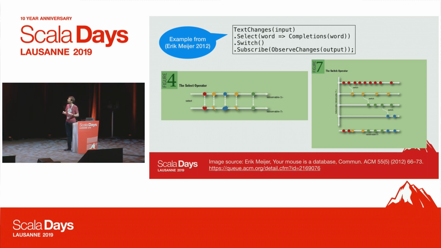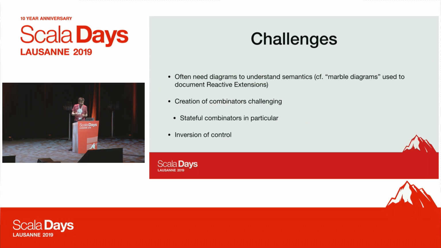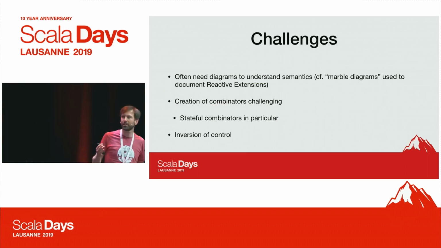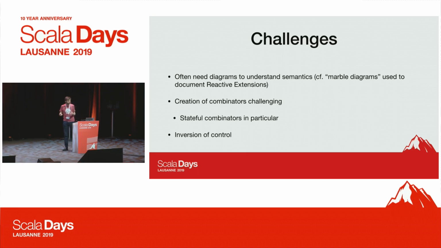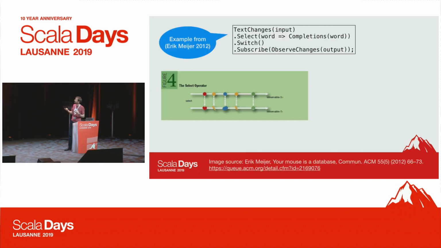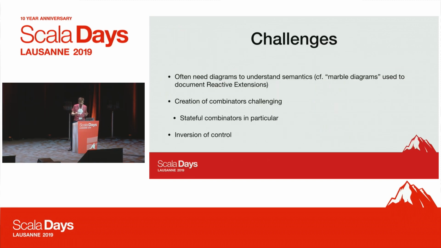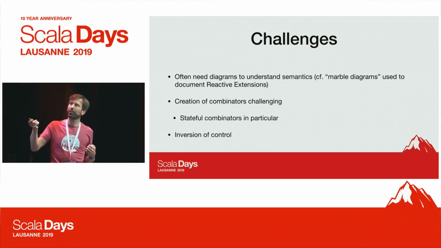Yeah, so this is how programs look like here. And so there are some challenges, obviously. One is we often need diagrams to understand what's going on, right? And so if you read the documentation for Reactive Extensions, you see a lot of so-called marble diagrams, which are an evolution of these event diagrams, right? They've sort of formalized the way how to present these things. And in fact, if you try to create combinators, these higher order combinators like select or switch or zip, what have you, this can be quite challenging, particularly if they're stateful.